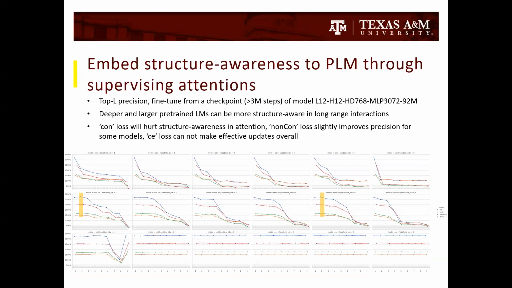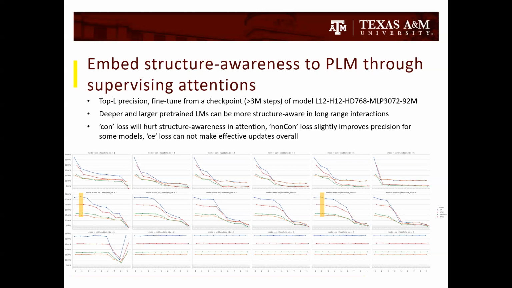Here, we are showing the top L precision evaluation results. Each point in the figure is a model with a combination of one loss form, one attention head selection, and one weight pair. All models are fine-tuned from a well-trained checkpoint of a BERT model with 12 layers, and each layer has 12 heads. First, we can see that the deeper and larger the trained language model is, the more structural awareness it has in long-range interactions.